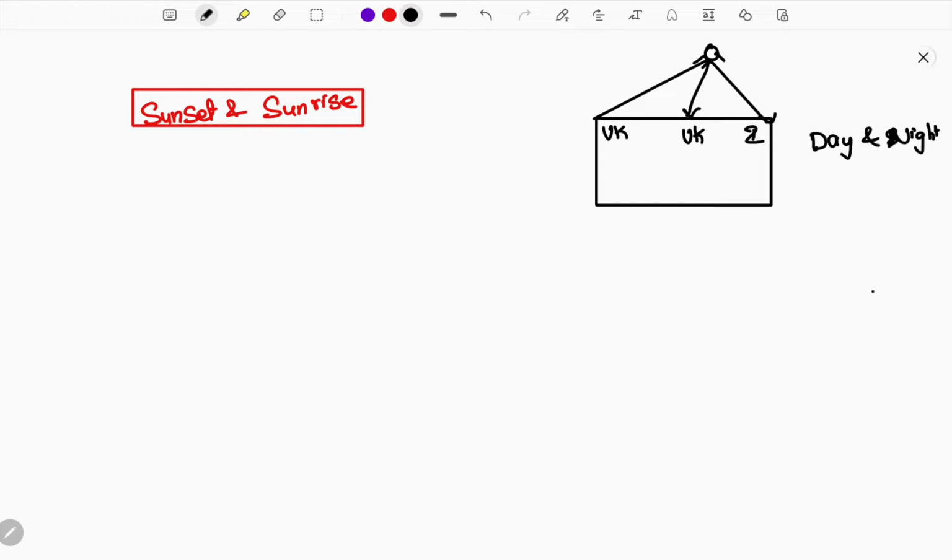But this is not happening. Did you question yourself why this is not happening? There is an answer for that. The earth is curved, a circular shape. See here, half of the part will be day and half of the part will be night. Based on the sun's location, you can experience these variations. Only this will happen if it is in a circular shape. This has proven that earth is a spherical structure.